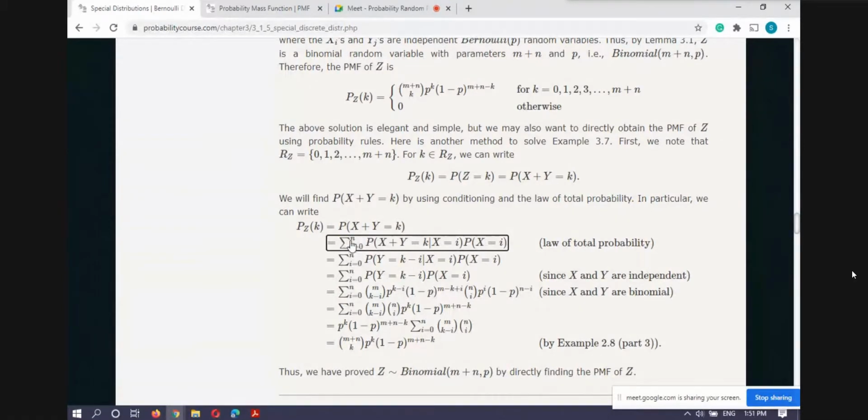This n is wrong here. It should be k, because if the sum of X and Y is k, then i cannot be more than k. So this should be k. Correct this in your proof when you are writing notes.